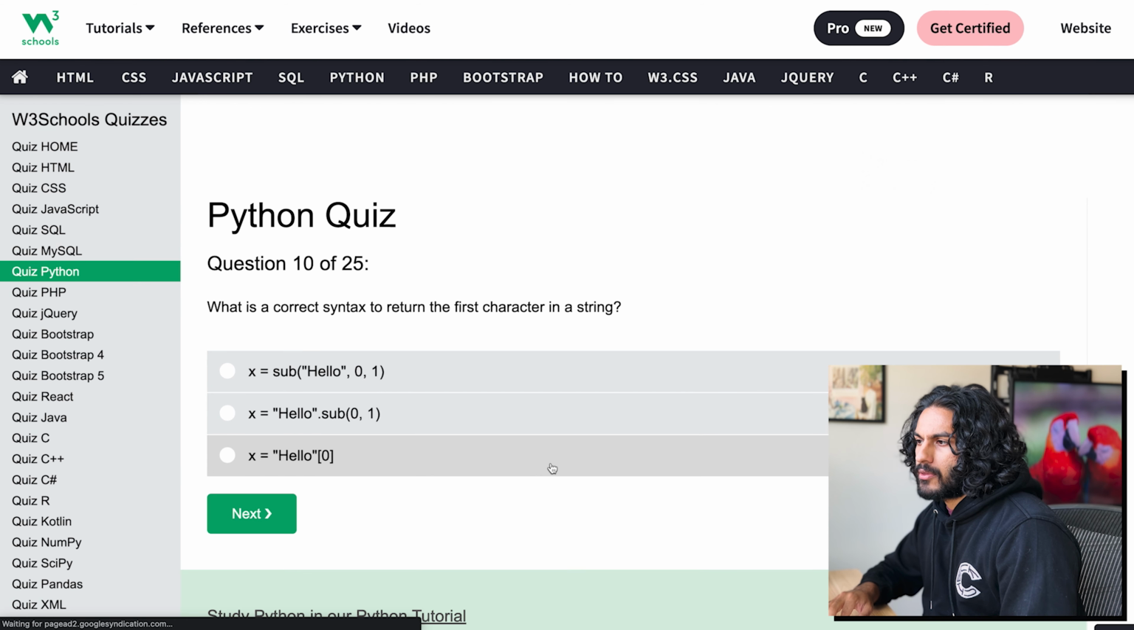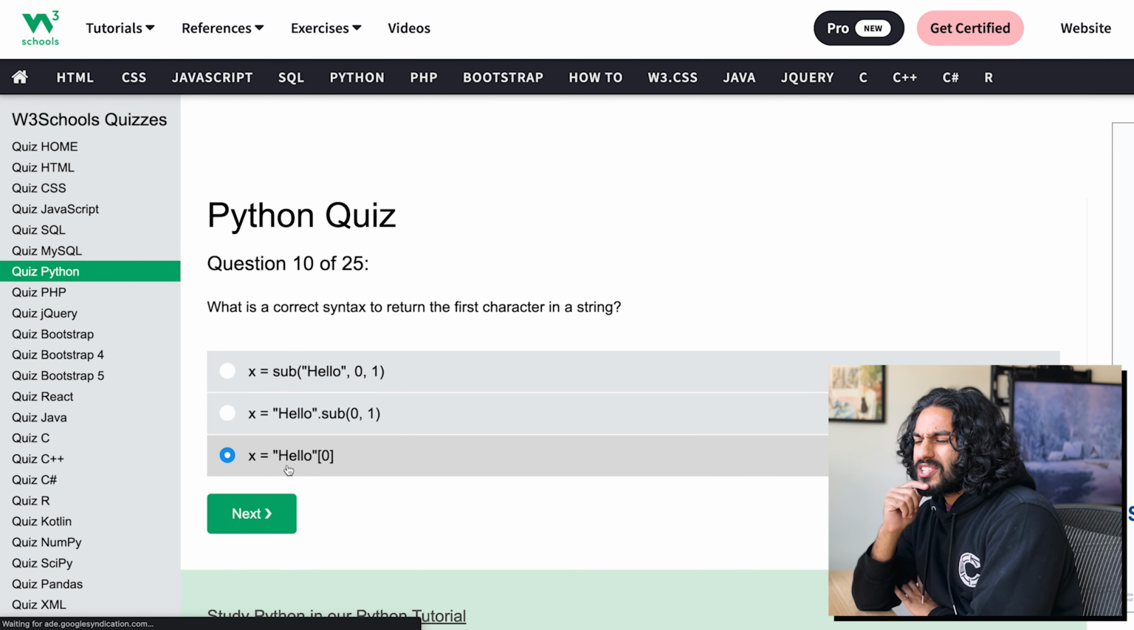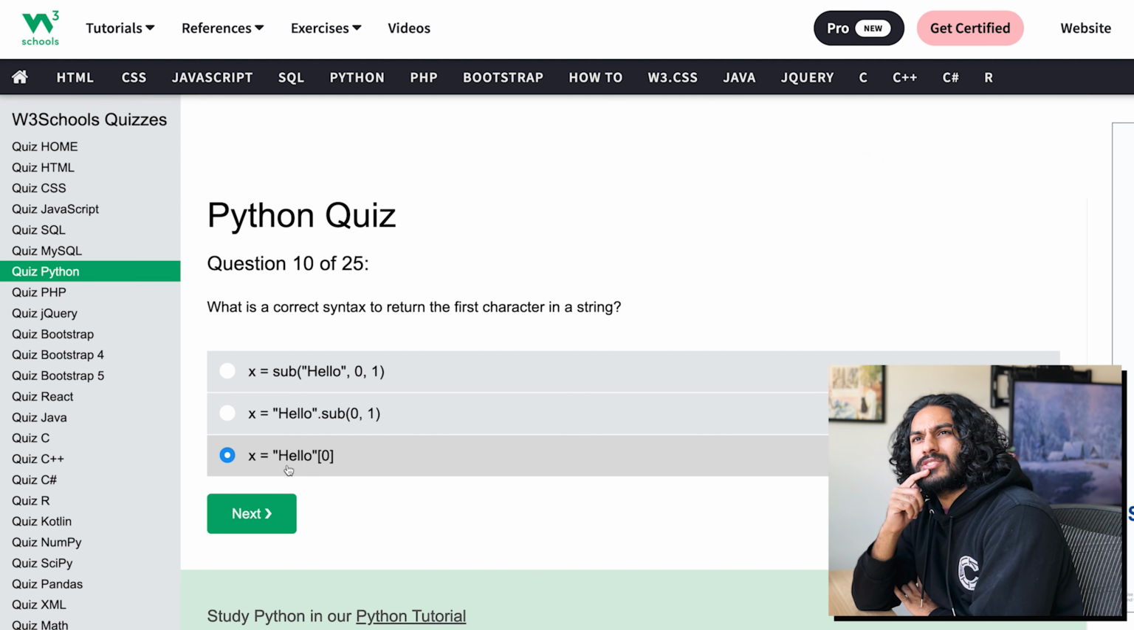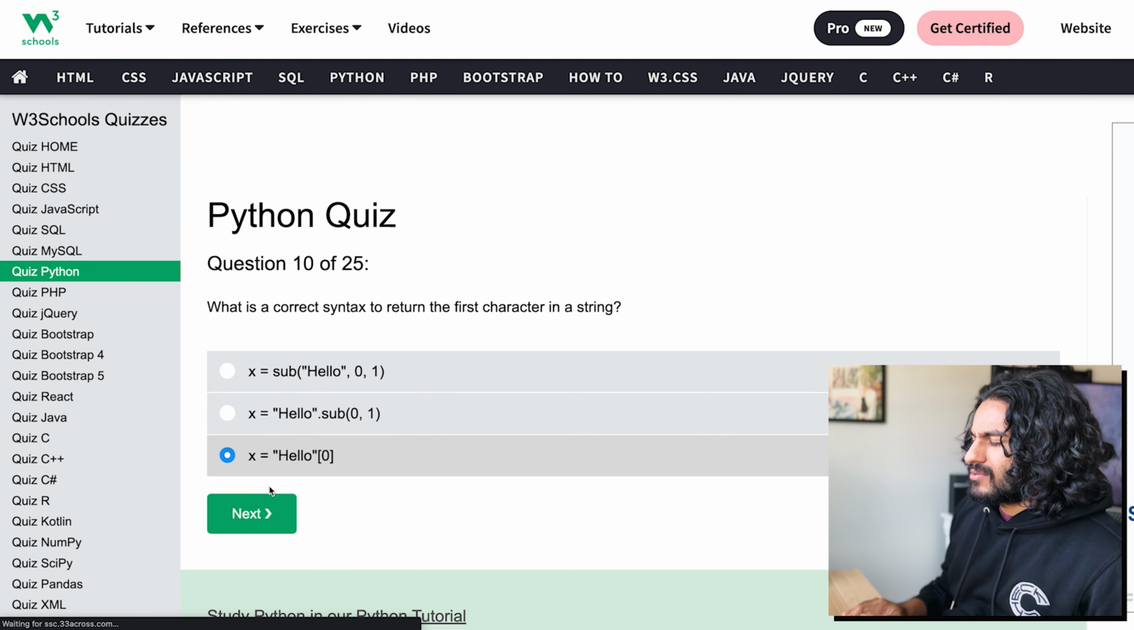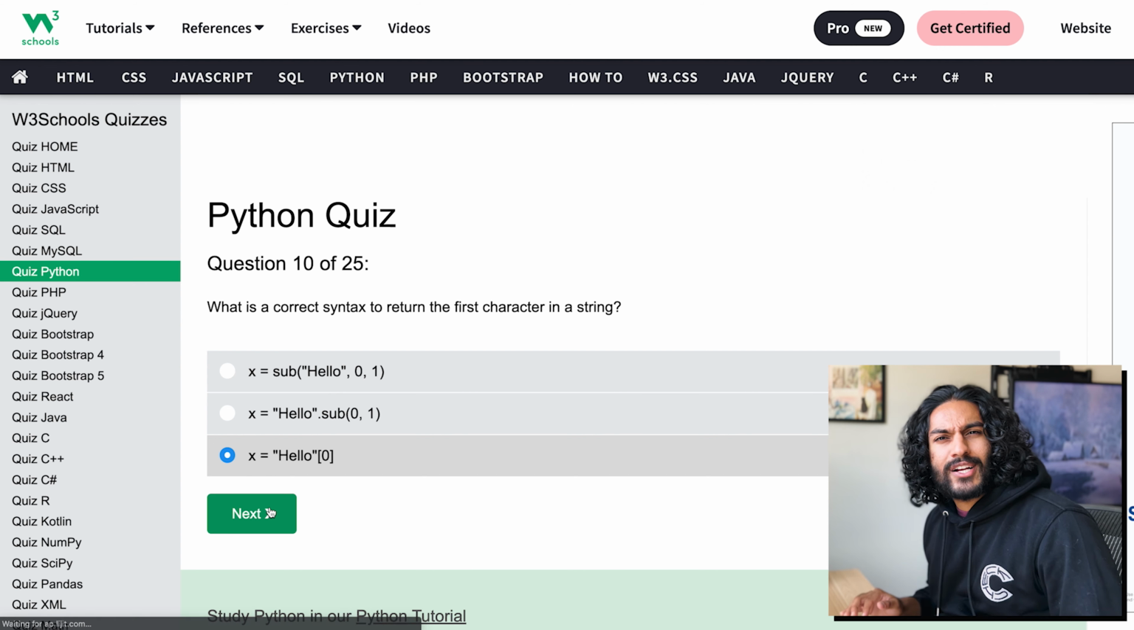You can use either in Python to return the first character. Is it just sub, or is it substring, like SUB, STR? I'm gonna go with this one because I don't think it's just sub. Sub sounds like subtraction, doesn't it?